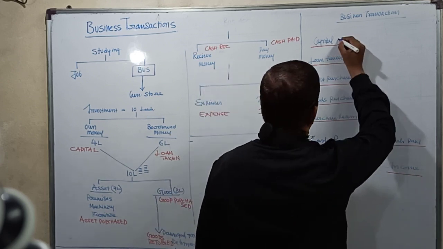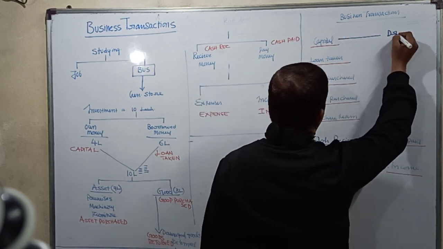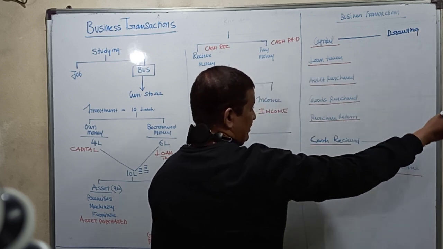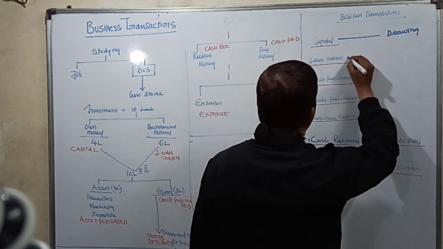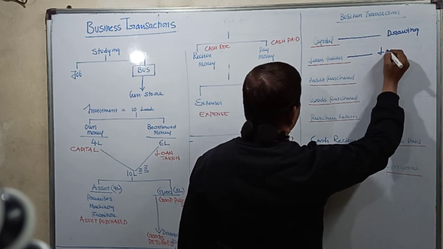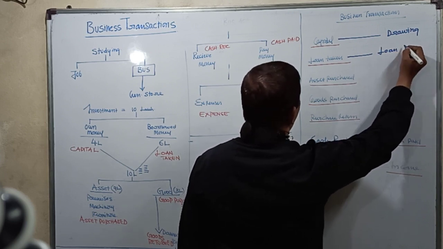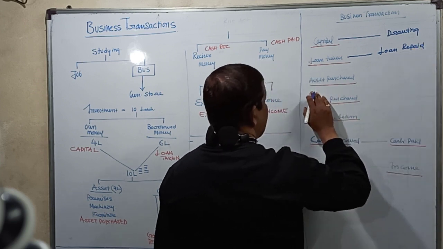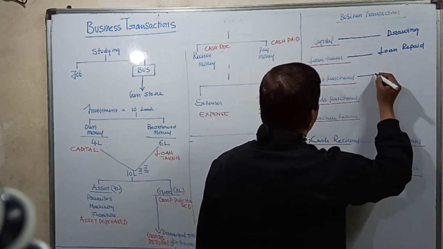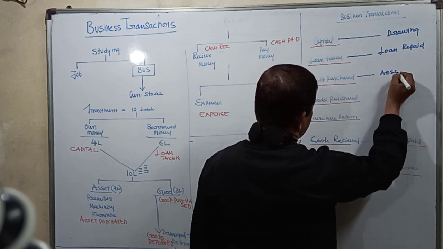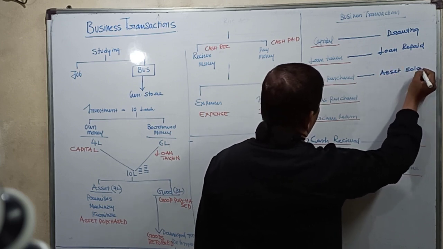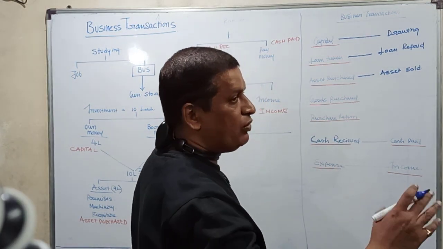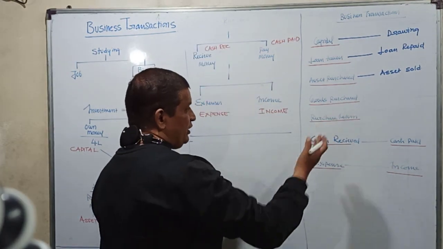Capital, the opposite of capital is drawings. I'll explain this a little later. Loan taken: whatever loan is taken, we have to repay it, so it is loan repaid. Then asset purchase: if an asset gets old, what do we do? We sell it, so it is asset sold. I bought a computer which had, say, Pentium 3, now it became old and I want to go for a new version. What do I do? I sell it off.